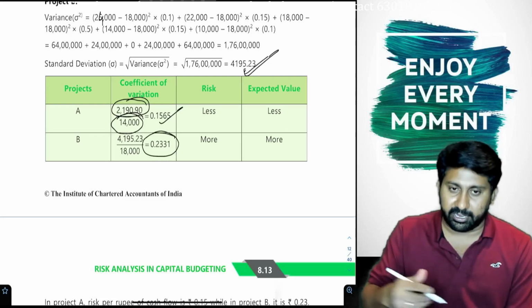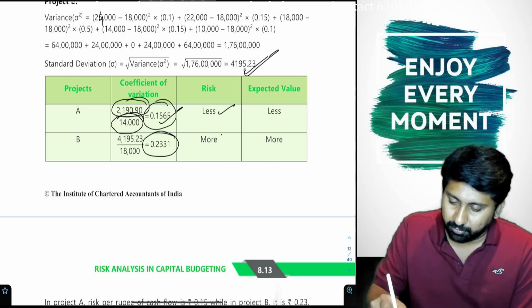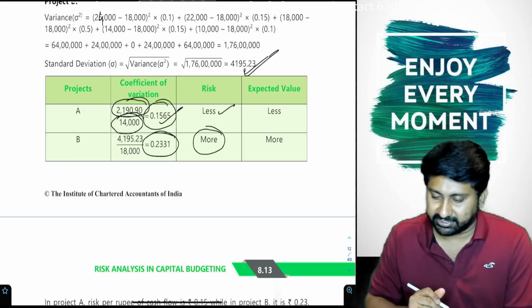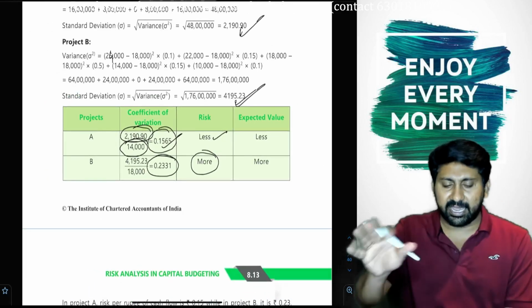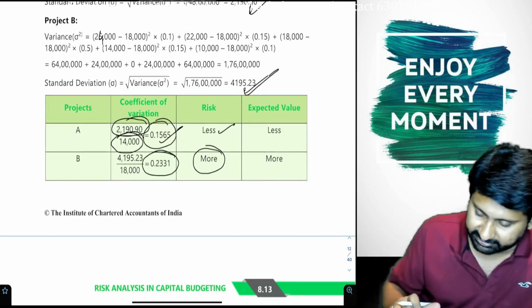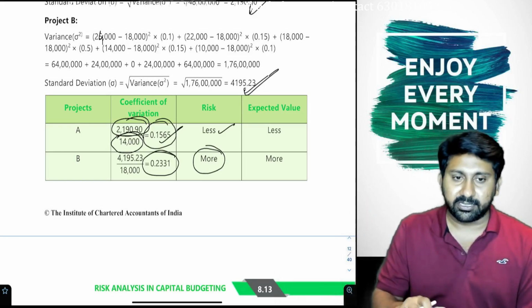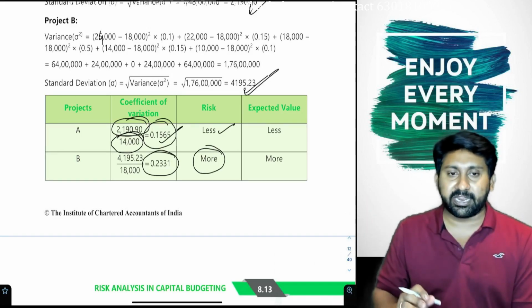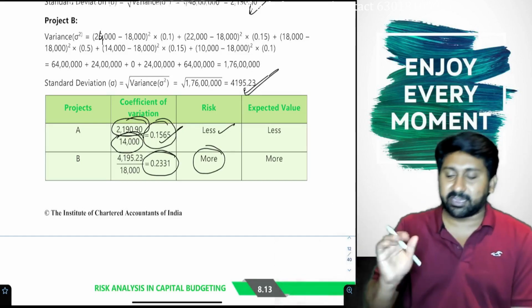If you observe clearly, risk is less here because of the lesser coefficient of variation. More coefficient of variation, more risk. Okay, that's the answer. Coefficient of variation is nothing but the same answer done in a different way. There will be no change. Everything is the same, except that we will tell how risky this is. In the risky projects, we will tell which is more risky.